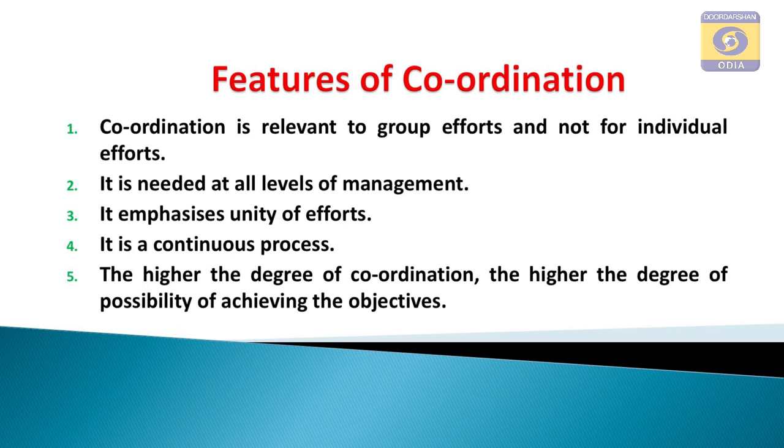Whenever and wherever a group of people are working together, suppose purchase department, production department, finance, there are many departments, they are doing their part of jobs, but a kind of coordination among them is essential, otherwise the production target cannot be met. Suppose the production target is 1000 units per day. If the purchase manager does not provide raw material to the production department, if there is lack of coordination between the production department and the purchase department, then production is impossible. Therefore, the production manager cannot meet his target.